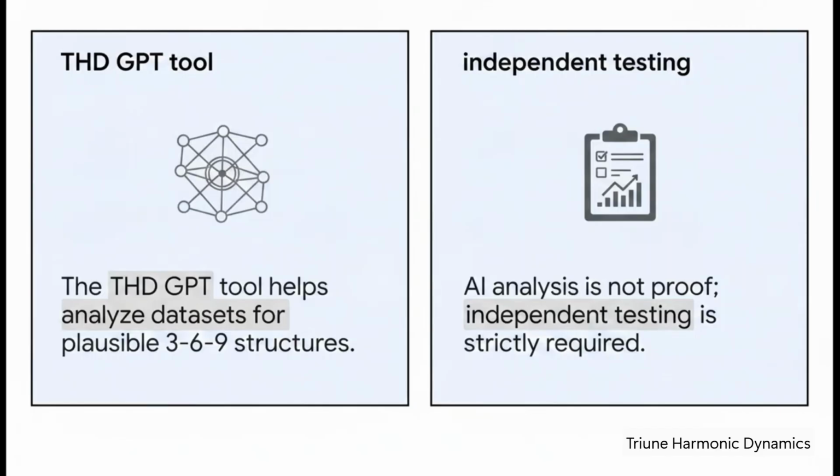But listen to me carefully here. The book makes it perfectly clear that GPT or AI analysis is not proof. It's just a hypothesis generator. Independent, real-world empirical testing is still strictly required.